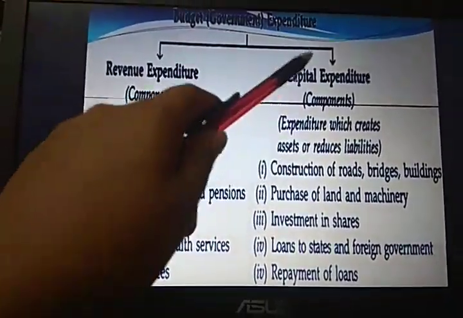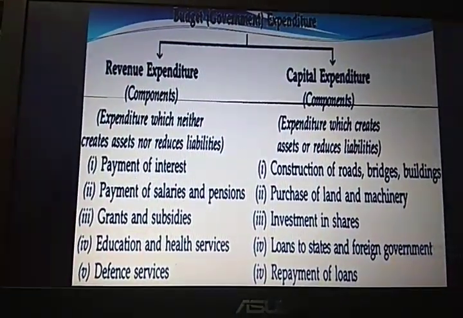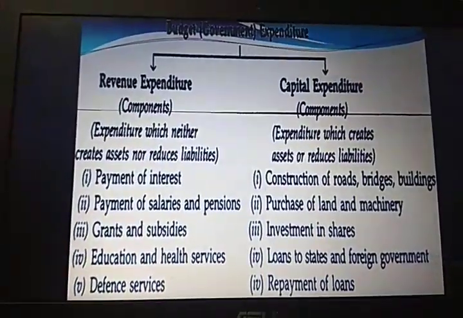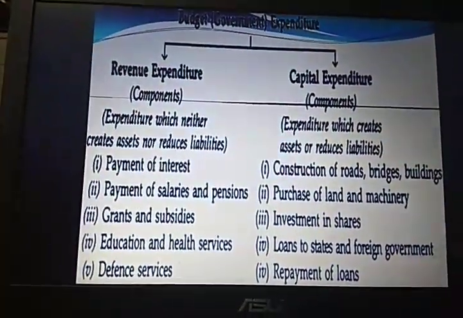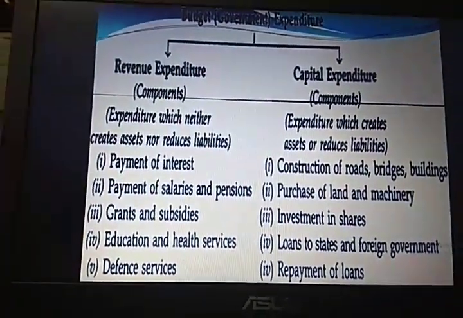So that is the reason it is a capital expenditure. Purchase of land and machinery. Purchase of land and machinery also creates assets for the government, so it is a capital expenditure.